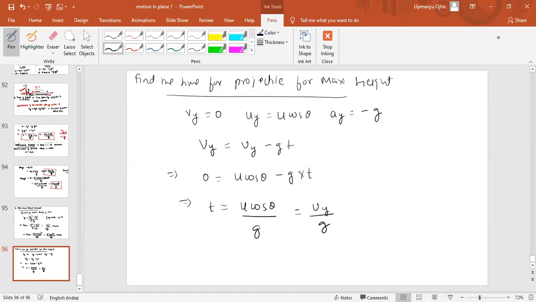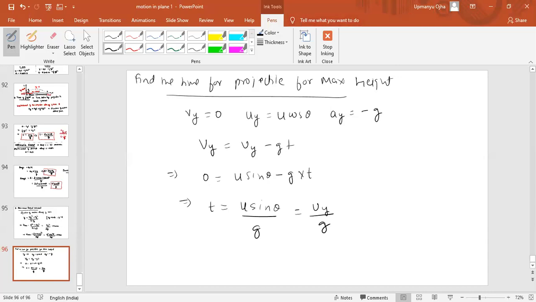Did you all get this or not? I hope you are getting something. Like uy means u sin theta only. Oh, it is u sin theta. Sorry. Wait. Otherwise, you will say that's u sin theta, not u cos theta. This would be u sin theta.